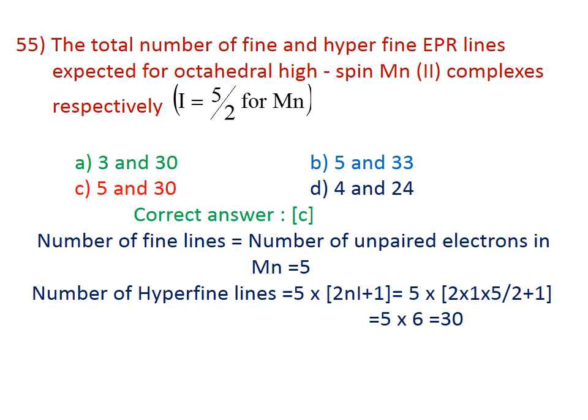Therefore, the number of fine lines is 5. The number of hyperfine lines equals 5 into (2nI plus 1), which is 5 into (2 into 5/2 plus 1), which is 5 into 6, equal to 30. Therefore, the correct answer for this question is C, 5 and 30.